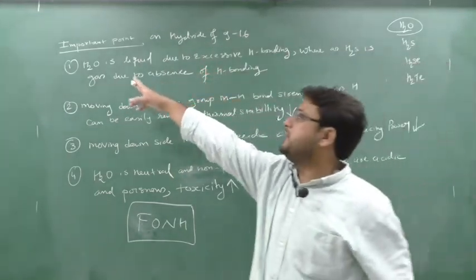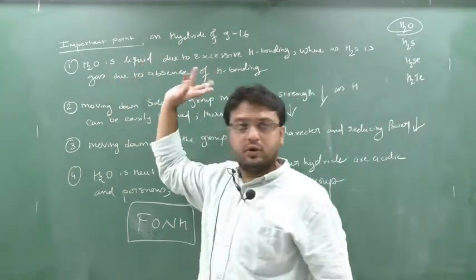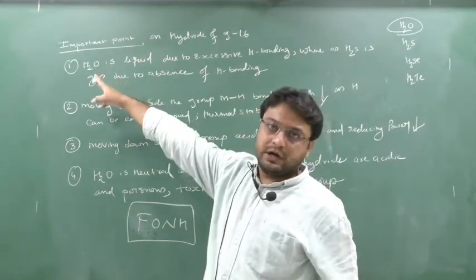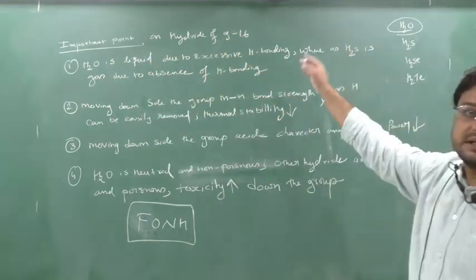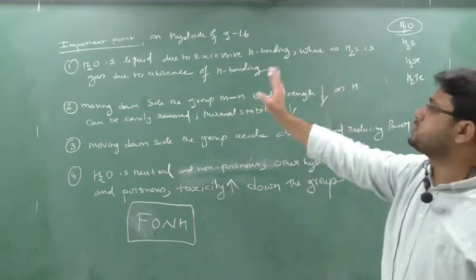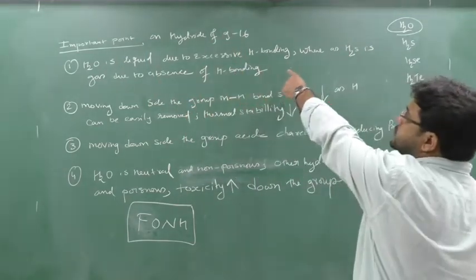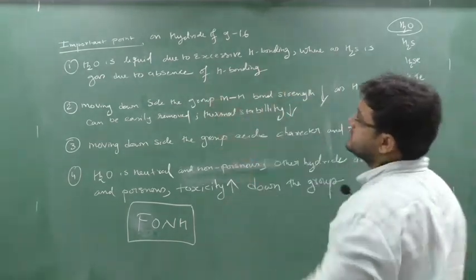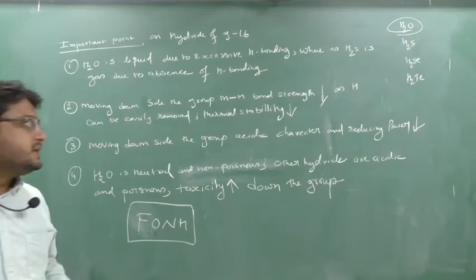Why? Because in water there is excessive hydrogen bonding between O and H. Due to the excessive hydrogen bonding, H2O exists as a liquid, whereas the others exist as a gas or solid because of absence of hydrogen bonding. So first point: H2O is a liquid due to excessive H bonding, whereas H2S is a gas due to absence of H bonding. Clear this portion? First point is clear.